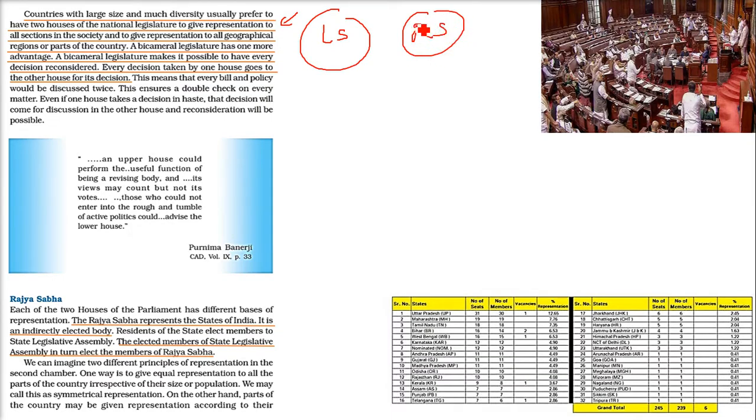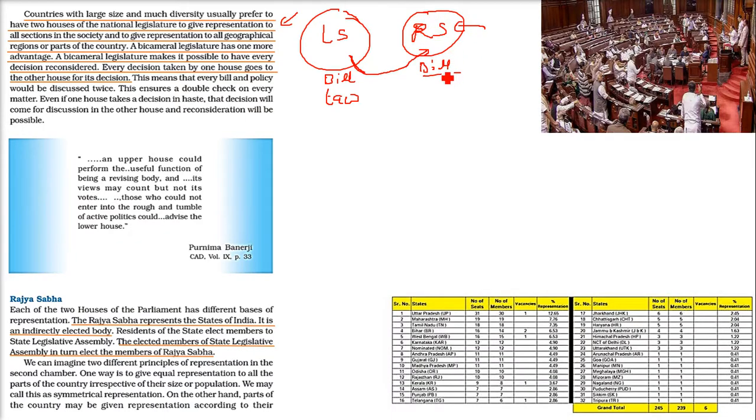Now there is one more advantage. What happens if the Lok Sabha comes with a bill, passes it, and it is made a law? Maybe they were in a hurry or some things were overlooked. Every bill passed by the Lok Sabha, apart from a money bill, has to go to the Rajya Sabha. Because the Rajya Sabha looks from the perspective of the states, the bill will be seen keenly again.